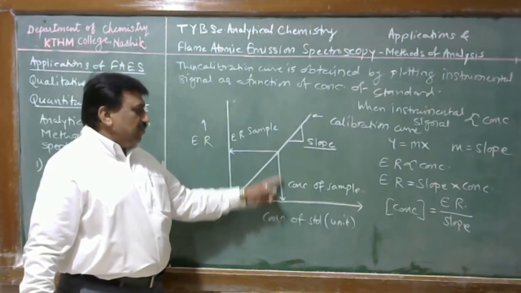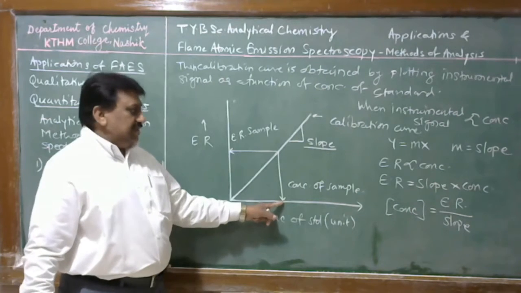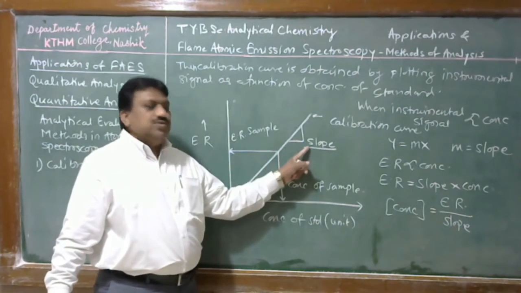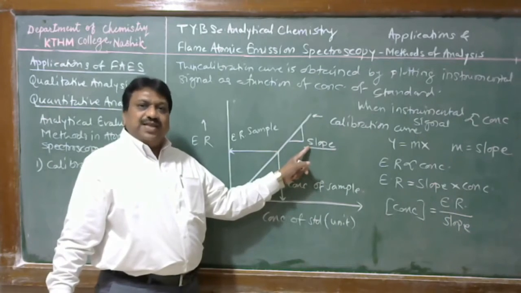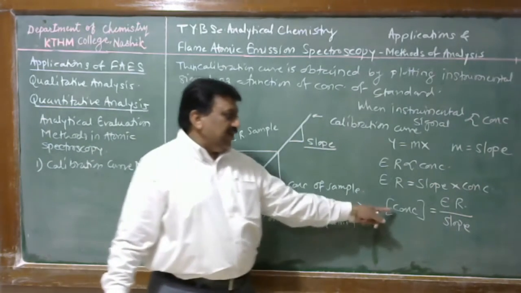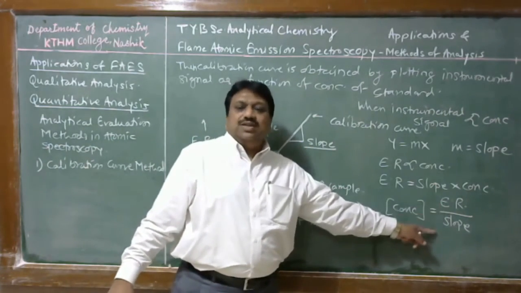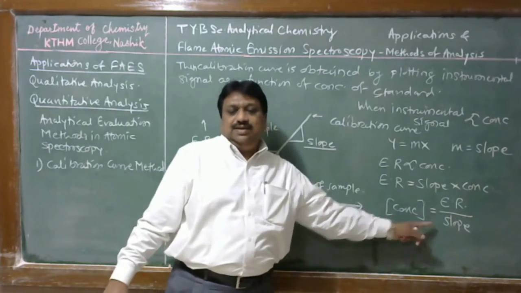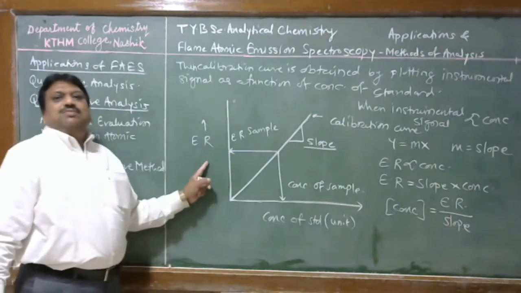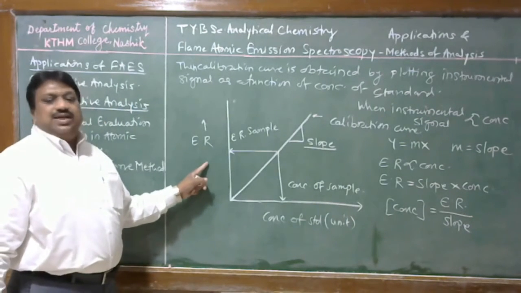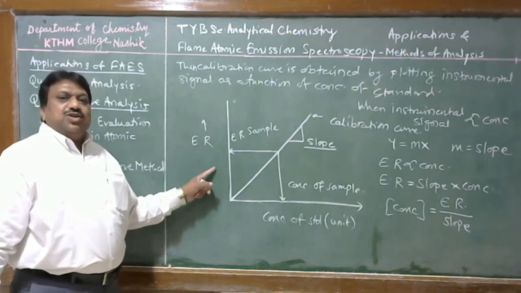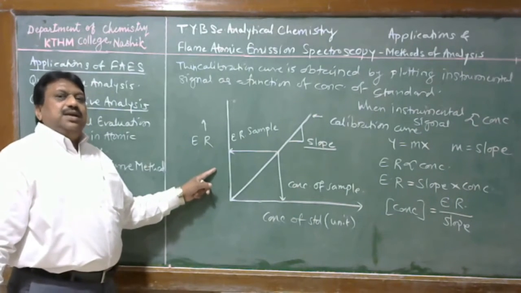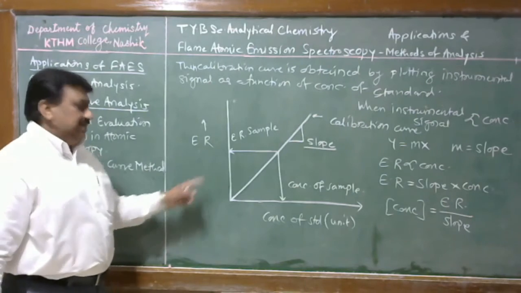Alternatively, the concentration of analyte equals the emission reading upon the slope of the line. In this way, the calibration curve method is utilized for determination of the concentration of analyte in atomic spectroscopy as well as in any instrumental method of analysis.